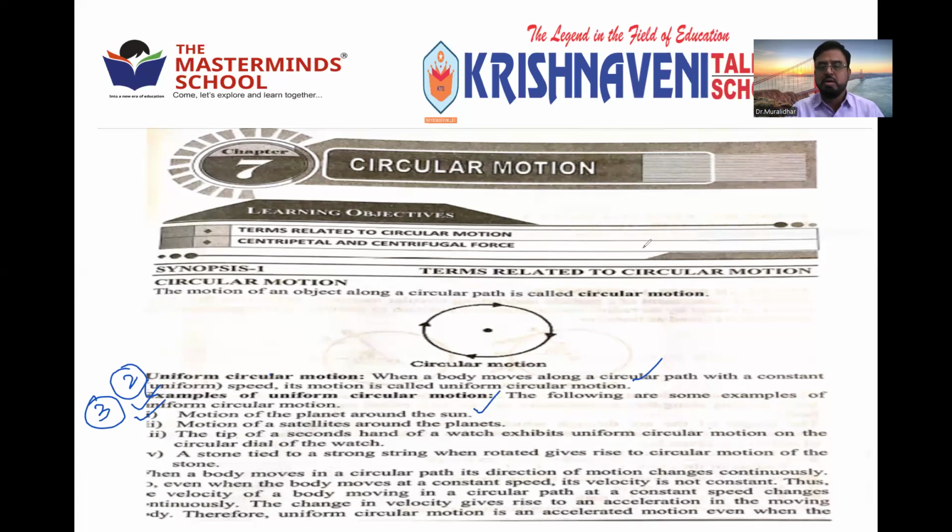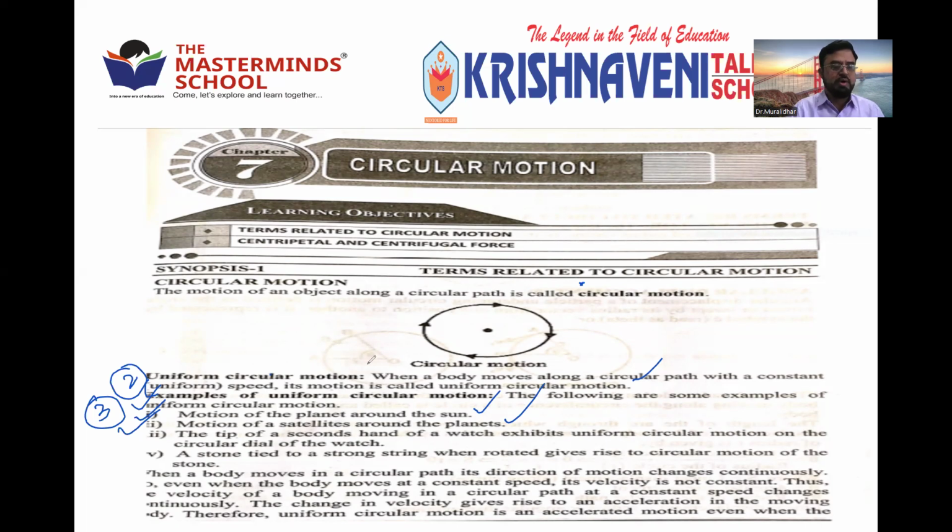Not only Earth, all the planets revolve around the sun with uniform circular motion, that is, at constant speed. Second example, motion of satellites around a planet. When you launch a satellite into Earth's orbit, they move at constant speed and give out a lot of information for us.